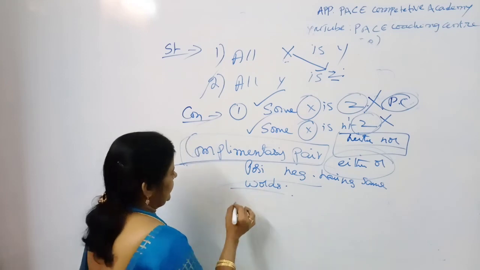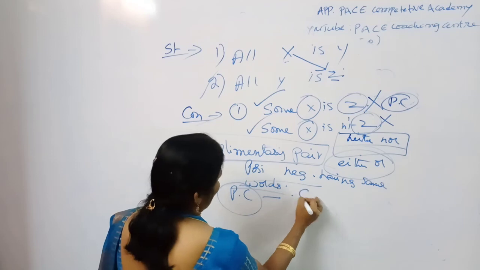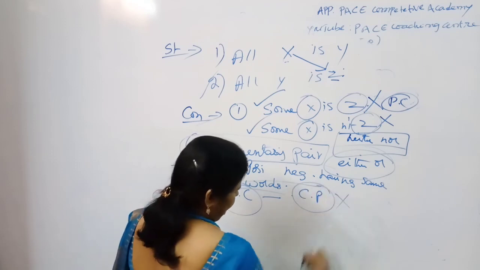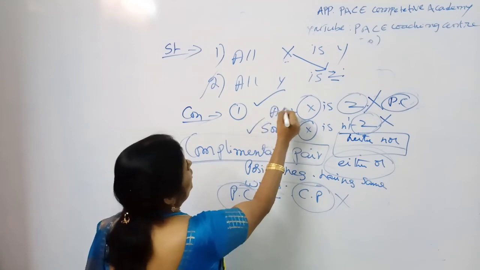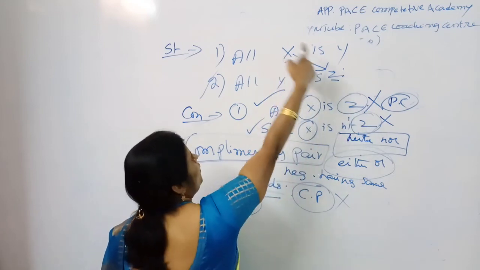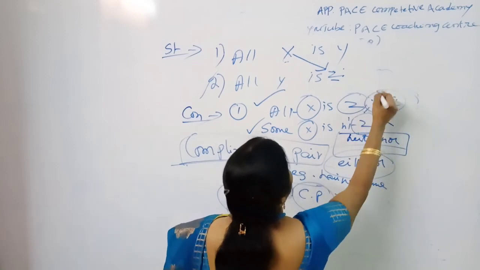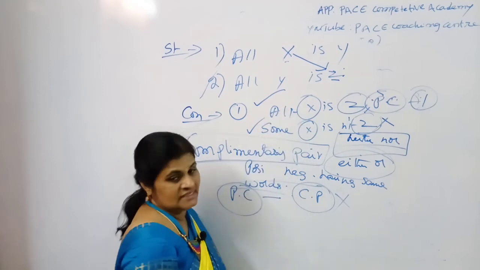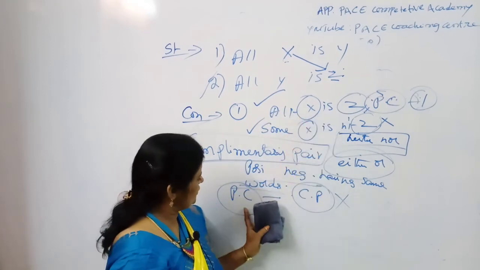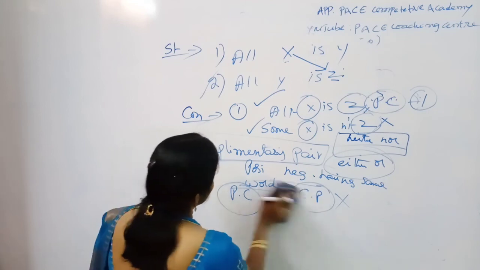And the perfect conclusion should not be a complementary pair. Suppose it is given that all x is z. All x is z comes under which category? PC. Then your answer is 1 only, not the answer C, because PC should not be a complementary pair. Clear, my dear students?